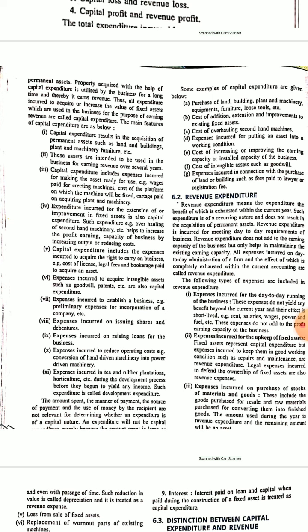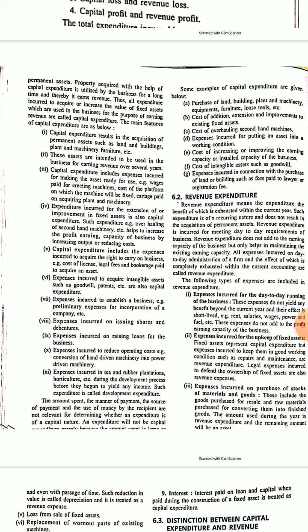We see some examples at last, and then I will explain everything in the next class. That is purchase of land, building, plant and machinery, equipments, furniture, loose tools. Even loose tools, a hammer, will be used for 5 years or 10 years. So its life is long. So why is it supposed to be of capital nature? However, the amount will be low. So amount is not the basic differentiating factor, rather the period for which the benefit of the services will be used, that is the main thing.